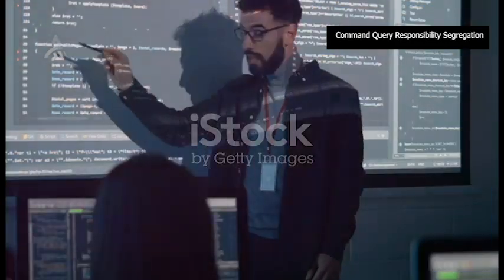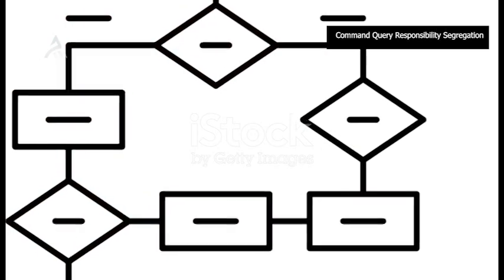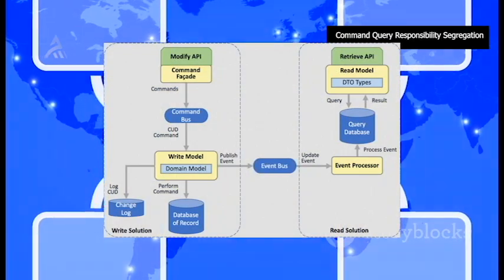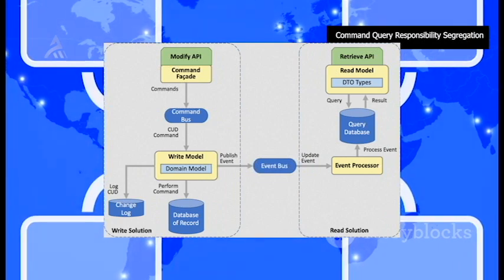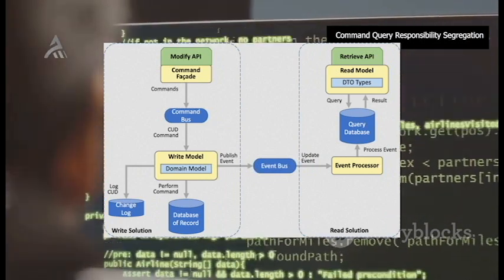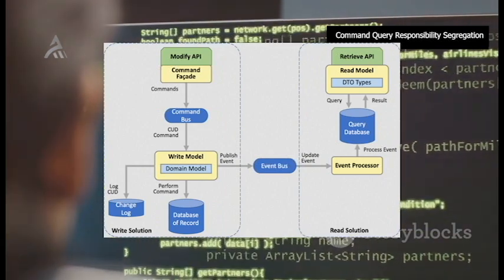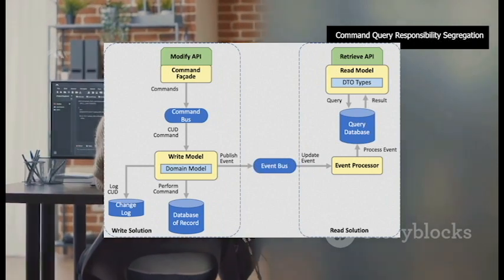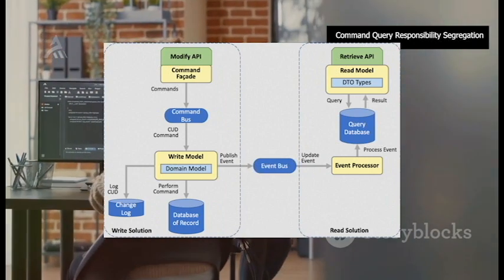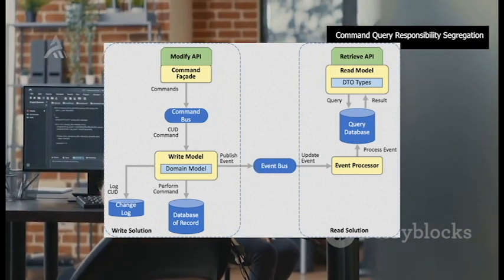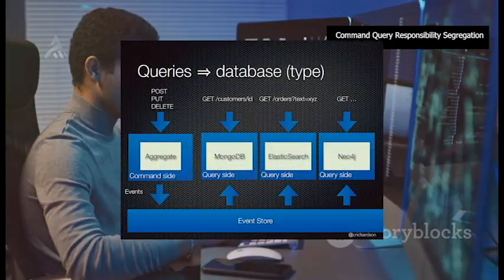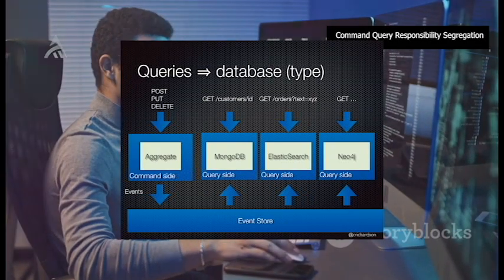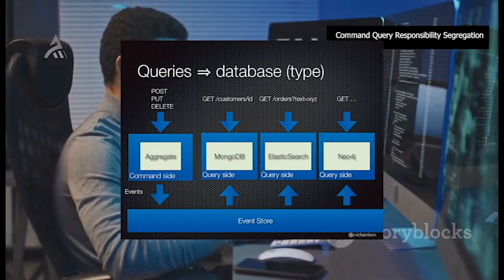Section 4. CQRS Architecture. The architecture of a CQRS-based system revolves around the separation of commands and queries, with dedicated components handling each aspect. Commands are handled by command handlers, which encapsulate the logic for processing a specific command. When a command is received, it is dispatched to the appropriate command handler, which validates the command, applies business logic, and persists the changes to the right database. Queries, on the other hand, are handled by query handlers, which are responsible for retrieving data from the read database and returning it to the caller.